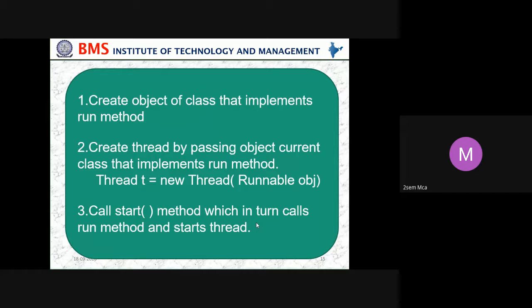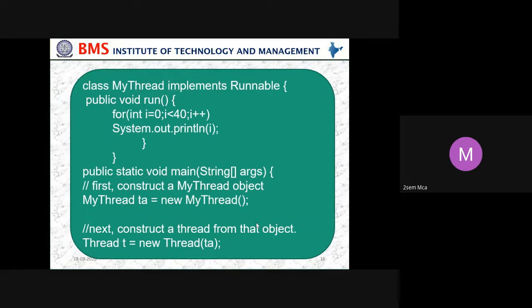Call the start method, which in turn calls the run method and starts a thread. Here is a small example code which shows how threads can be started. Class MyThread implements Runnable, public void run, then for int i equals 0, i less than 40, i plus plus, System.out.println(i), then public static void main(String[] args).